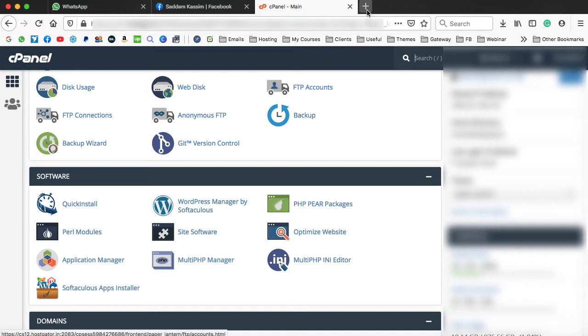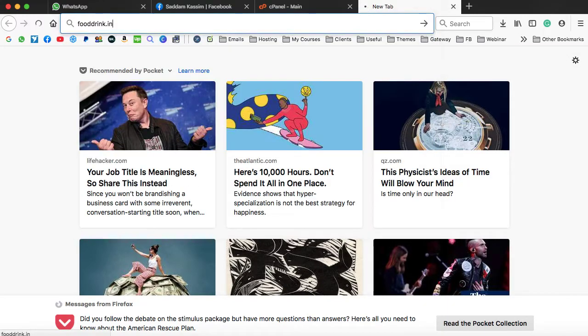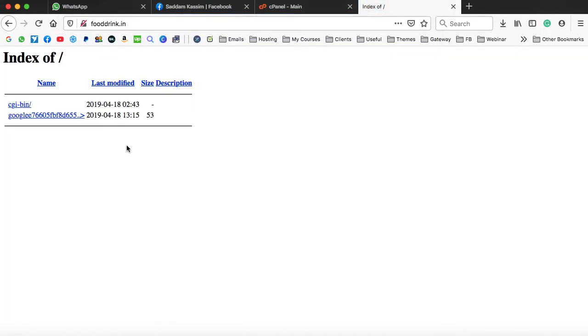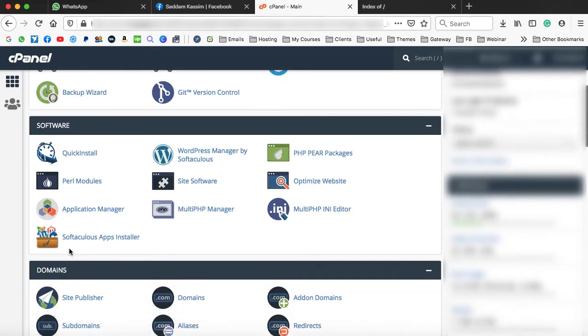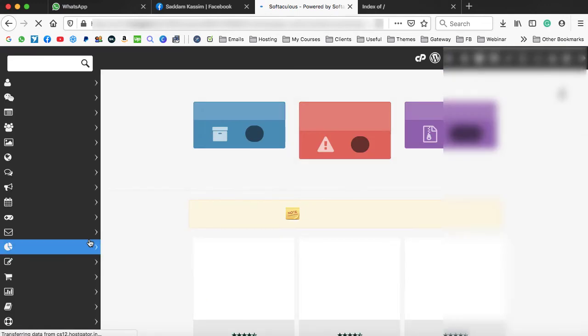So I'm going to use a domain name that is fooddrink.in. Right now, this is how the domain name looks when you purchase the domain. It's completely blank. So let's go ahead and install WordPress on this domain name. Now here I'm going to use this option, Softaculous Apps Installer. You can also find this option in your HostGator dashboard.